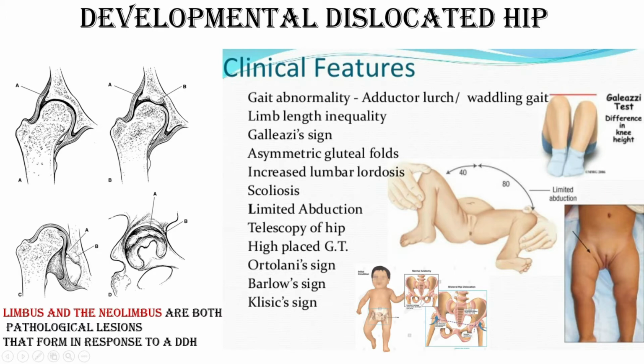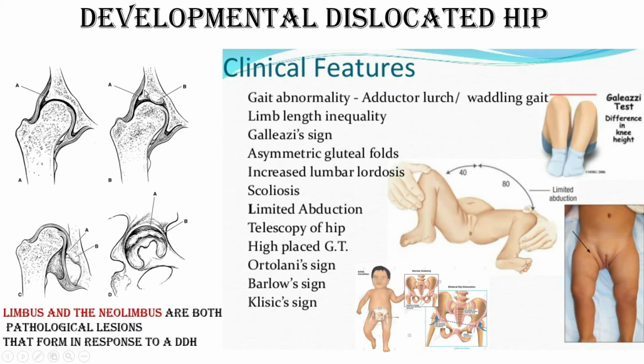So what are the causes, or what is the pathoanatomy, of developmental dysplasia of hip? Generally, limbus and neolimbus are the pathognomonic features of this congenital malformation. The limbus is the labrum. The labrum is a fibrocartilaginous structure around the rim of the acetabulum. Now, if it is inverted or hypertrophied, or if there is an abnormal hypertrophic thickening in the superior aspect, the roof of the acetabulum, this is called neolimbus.